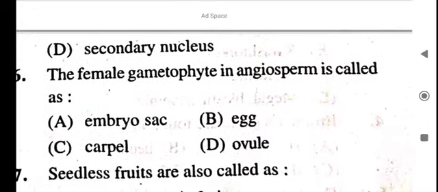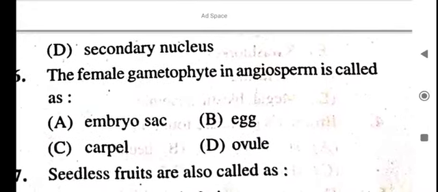Next question. The female gametophyte in angiosperm is called as what? Embryo sac. The female gametophyte in angiosperm is called as embryo sac.